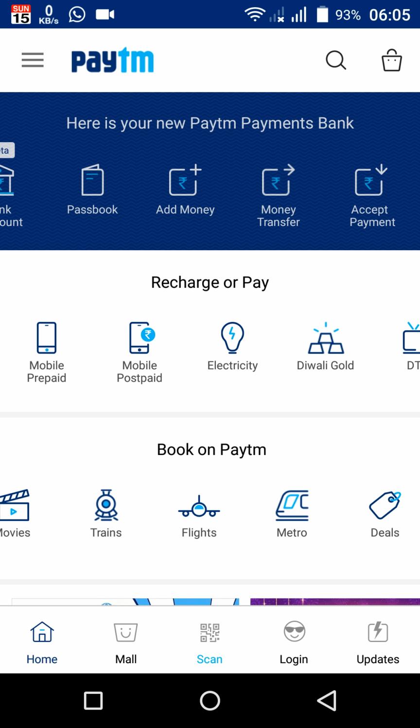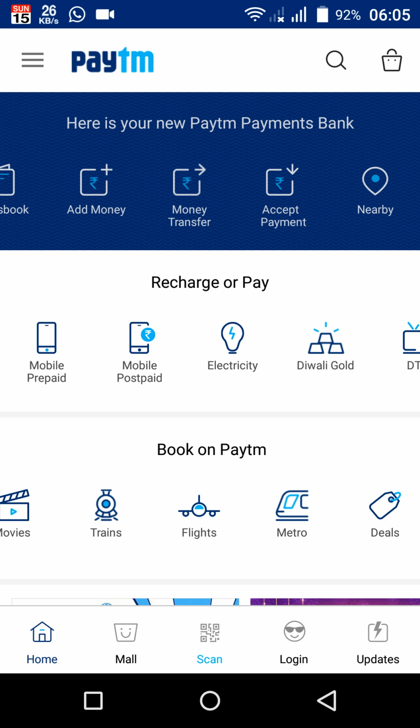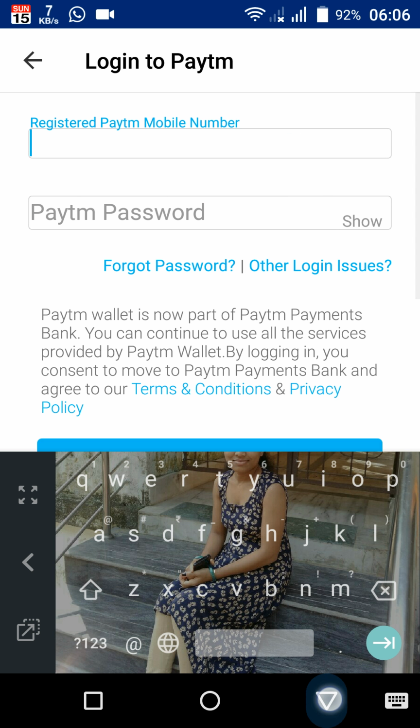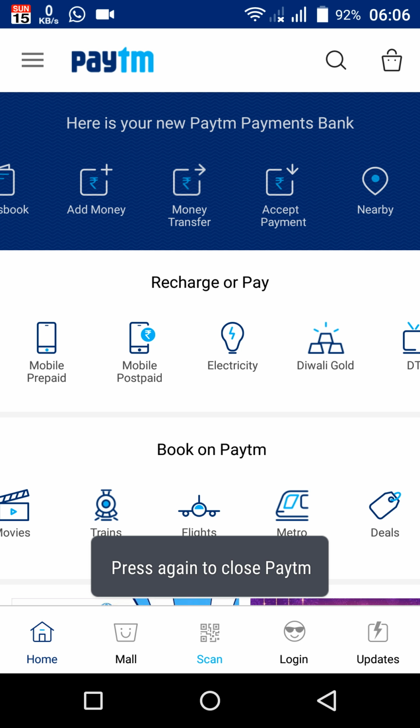Money transfer, if you want to send some money to your other friend's paytm account, then go to money transfer. Accept money, if your friend is sending some money to you, and the receiving person will have to confirm, then you have to go to accept payment. Okay, this is another kind of payment.